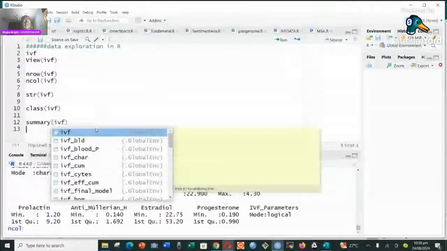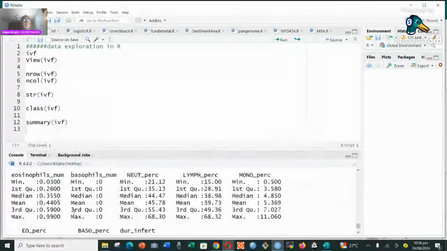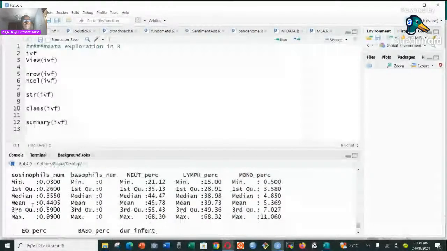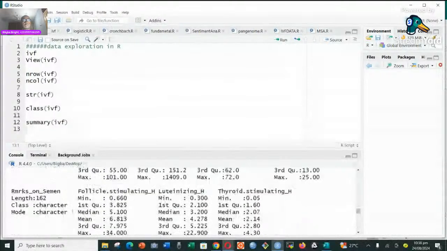We can see that all the variables which are numbers give us the minimum, for instance. If I go up, you can see the characters simply give us the count. So here, for the maximum spans, we can see there are about 162 of them, and the class is character, in that order. But for those that are not, we can see we have the minimum. That's how the summary is going to give us the data.